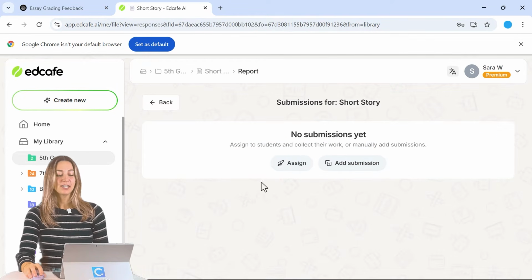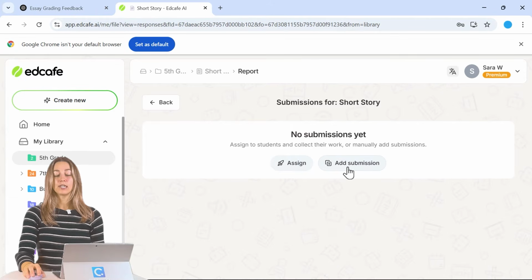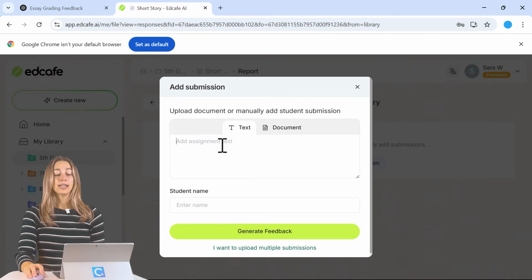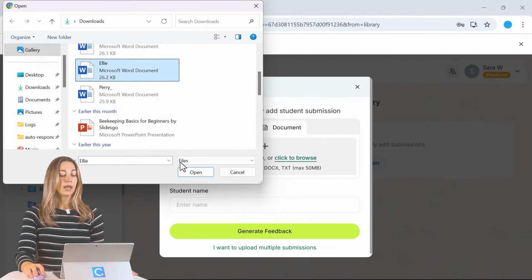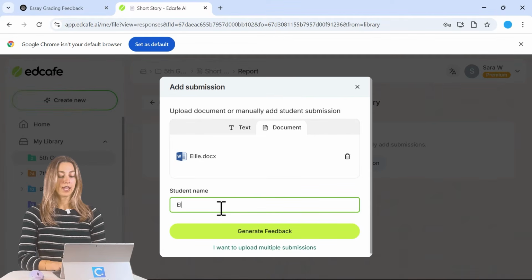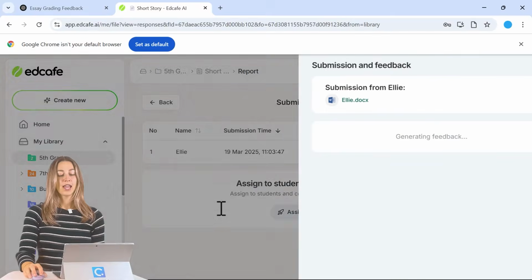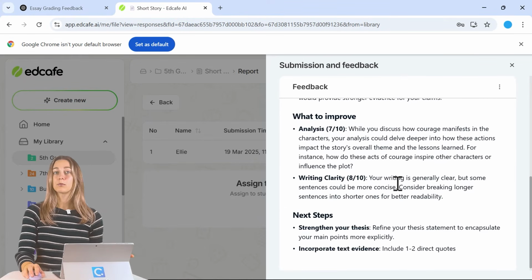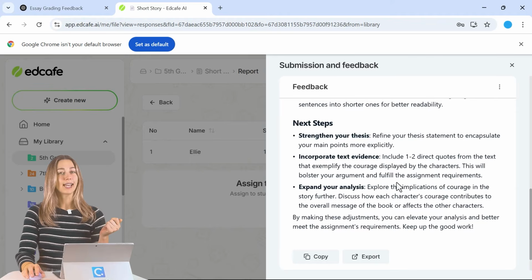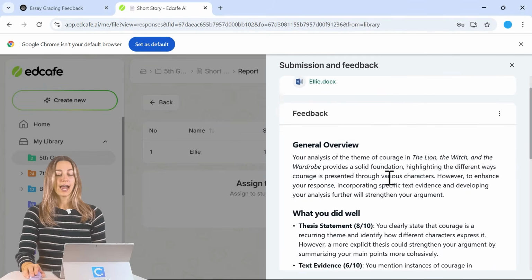So click on Submissions, and from here you can assign it to students or you can do it yourself. So we'll go ahead and add a submission, and you can paste in the student's text if you need, or you can also upload a document. So from here we can upload a new student document and you can add in their name. So with one click, the AI is able to analyze the assignment, applies your rubric, and generates that feedback in seconds.